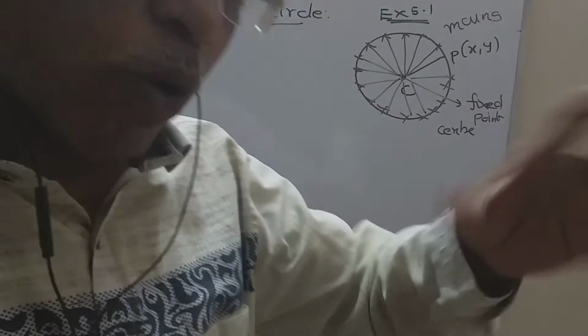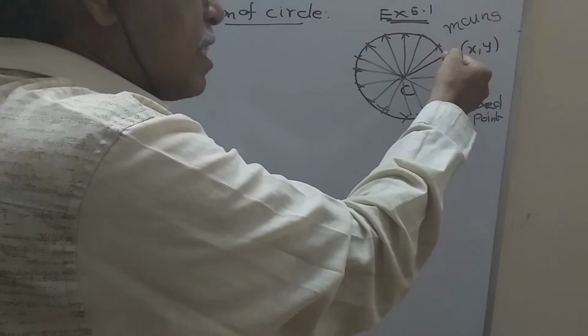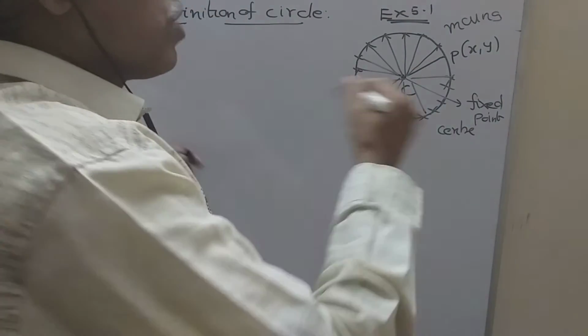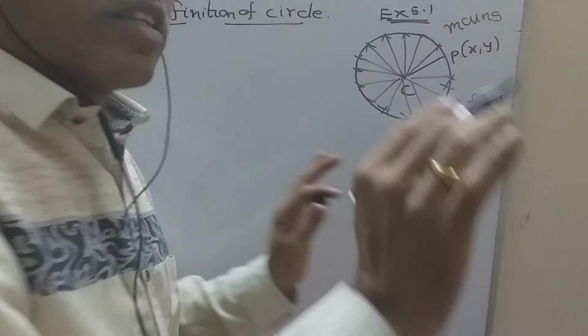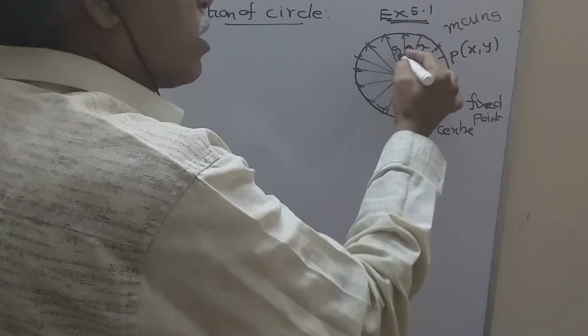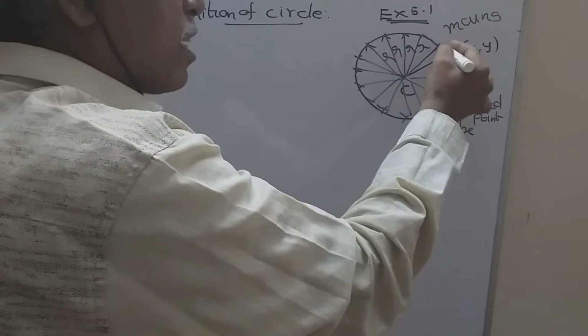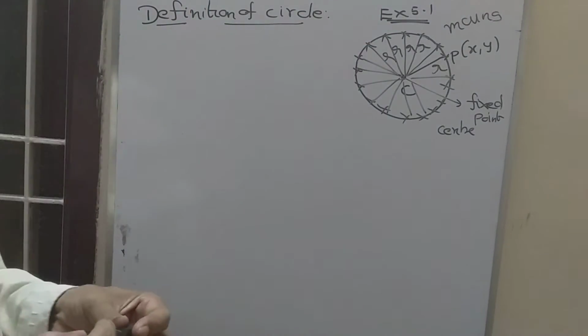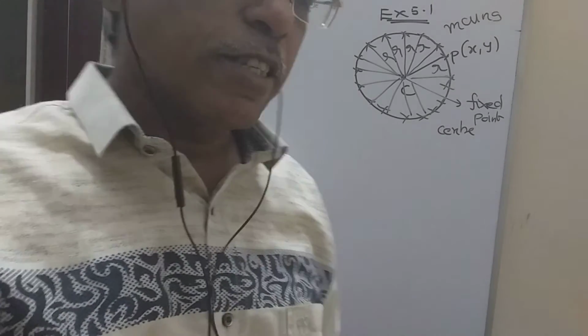So what is the meaning of the locus? The path traced by this point such that its distance from this fixed point is always constant. Here also the radius is constant, here also constant, here also constant. So if you trace this path, it will be a circle. Okay, I think everybody understands this.